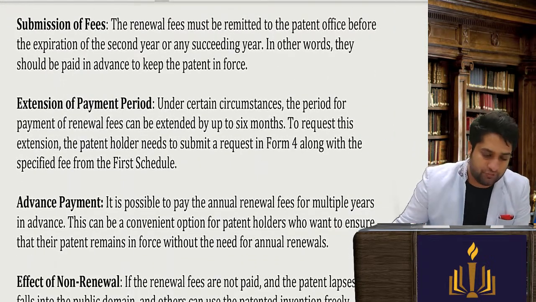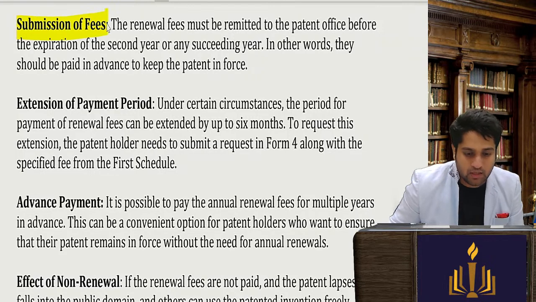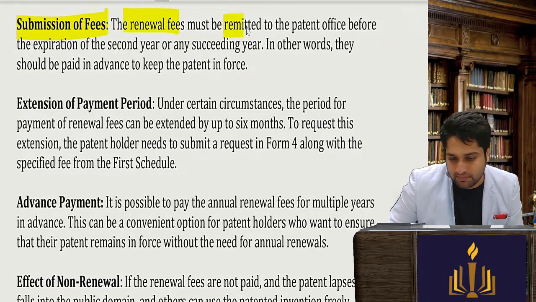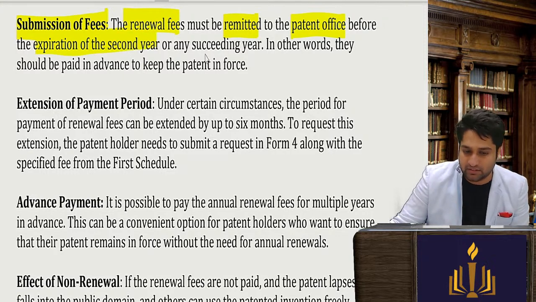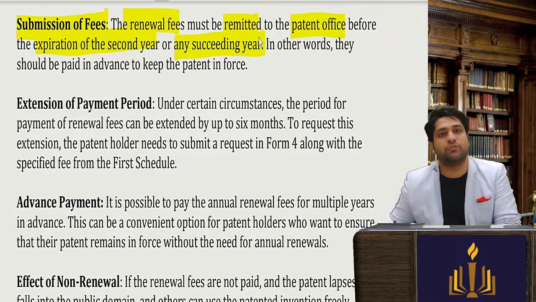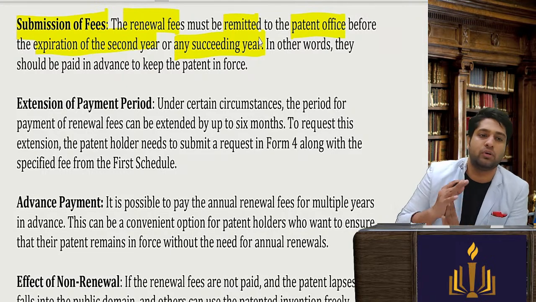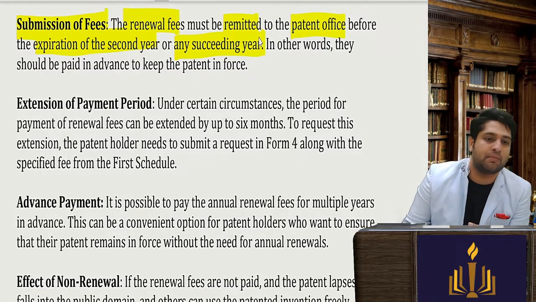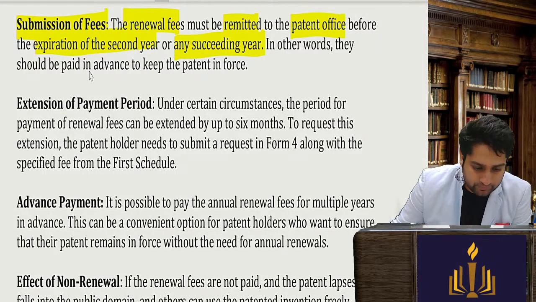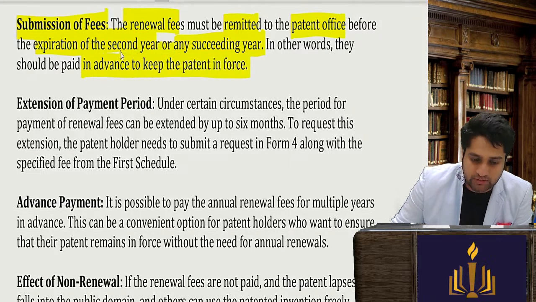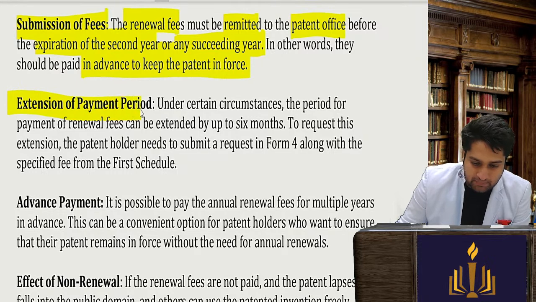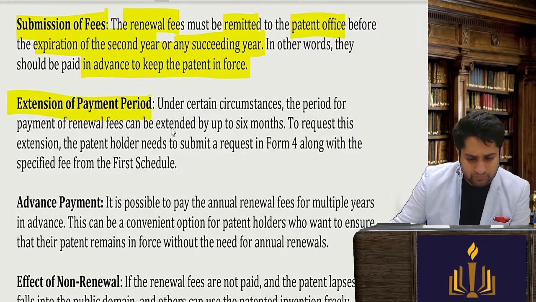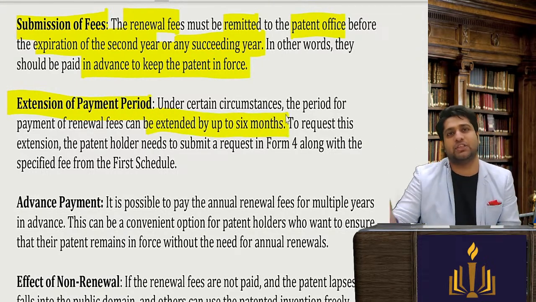Now, submission of the fee. The renewal fees must be remitted to the patent office before the expiry of the second year or any succeeding year. So before the year ends, you have to pay it. You can make advance payment also. Before the year ending you have to make the payment. Extension of payment period: up to 6 months extension can also be given.